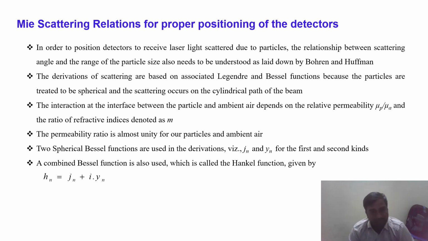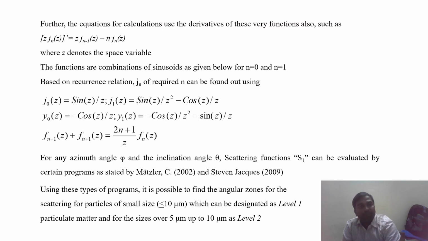The two spherical Bessel functions, I already told you, are used in the derivation: Jn and Yn. These are the first and second kind, I told you already. Here, by combining these two, we can generate the function called the Hankel function. Hankel function H equals J plus the imaginary part Y. Further, this is an important calculation.